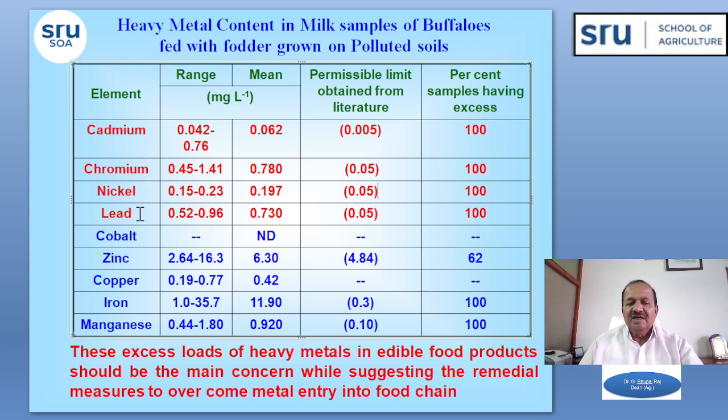So these heavy loads of heavy metals in edible food products should be the main concern while suggesting remedial measures to overcome the metal entry into the food chain, because people in and around the city are supplied this milk. So they are consuming this milk. Invariably, all these quantities of heavy metals are going into the human food chain, which is the main concern.